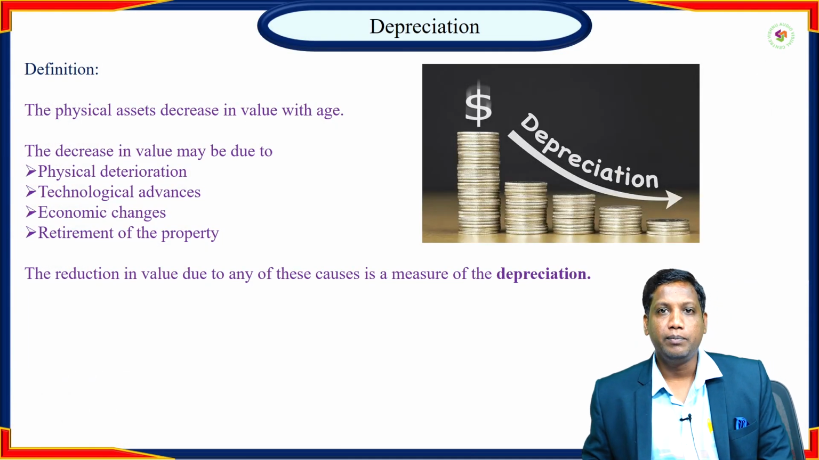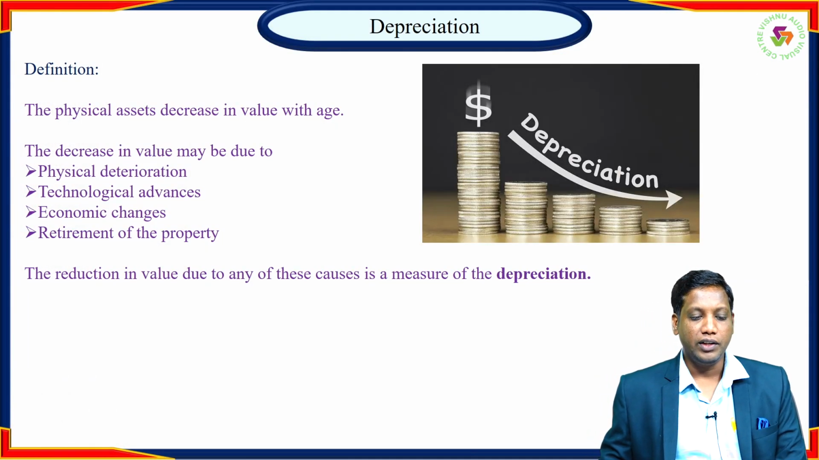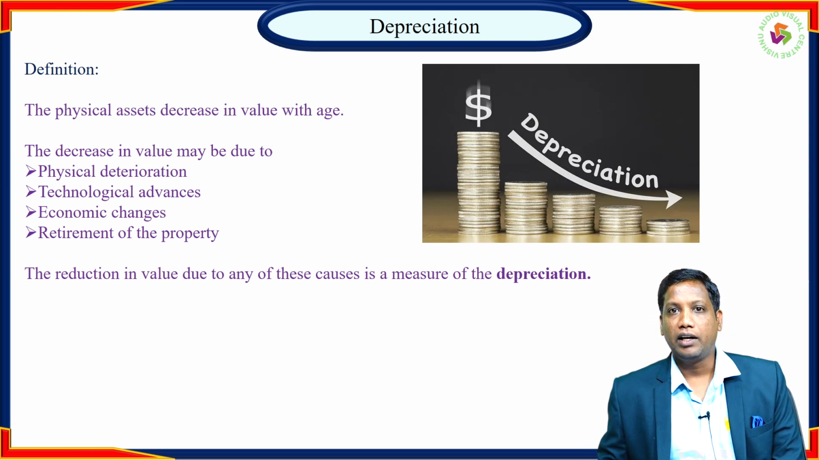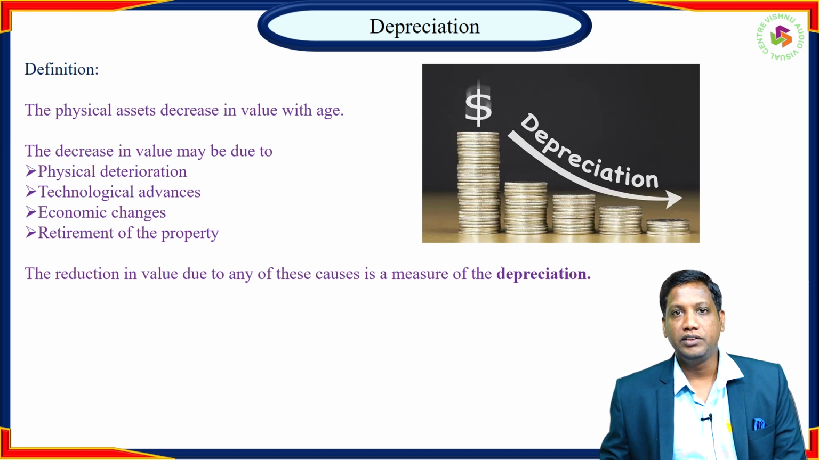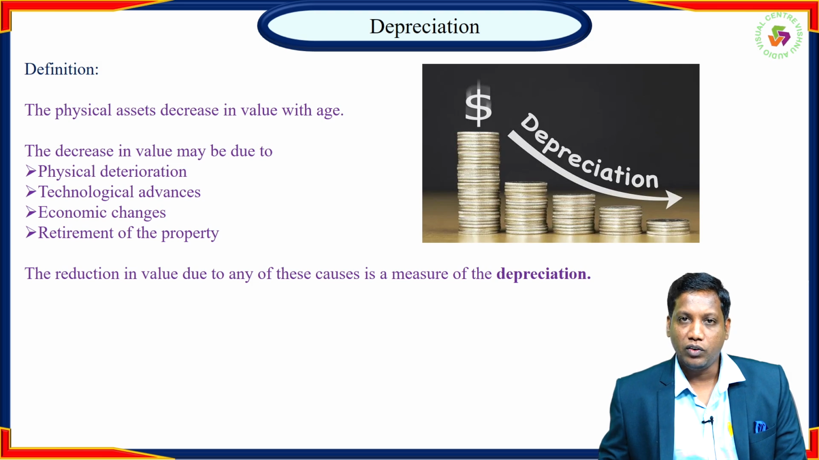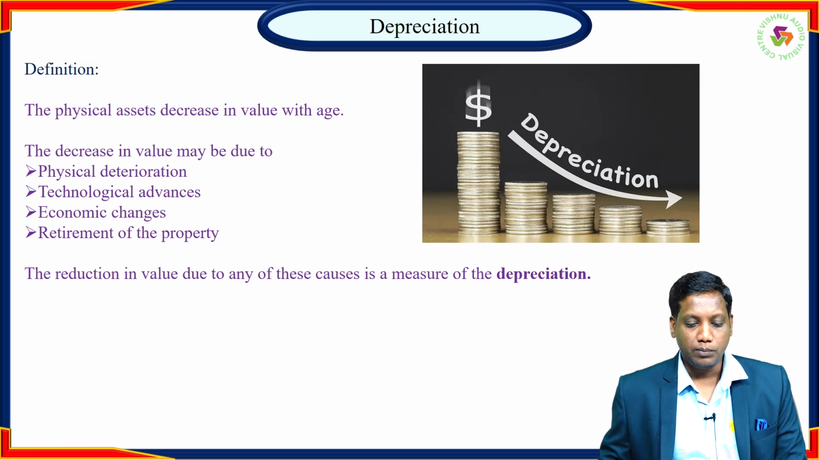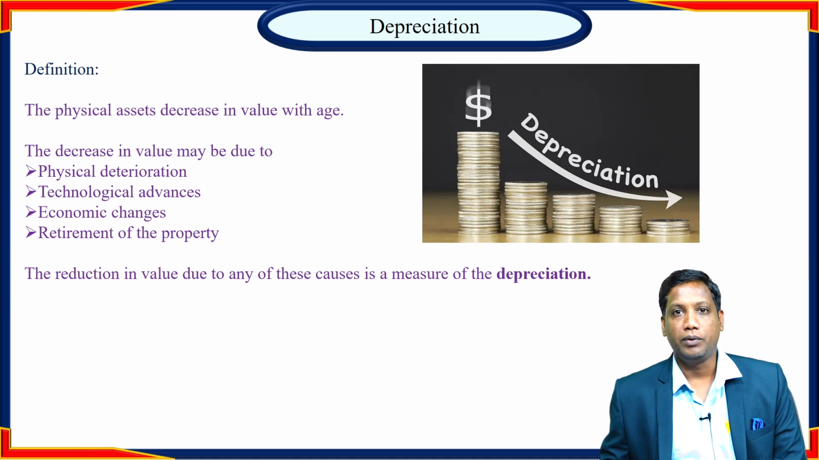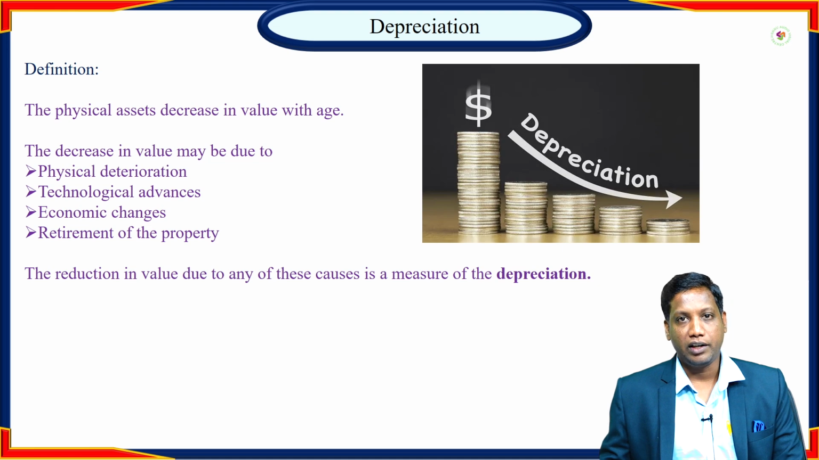What is meant by depreciation? Generally, the definition is that physical assets decrease in value with age. Any kind of asset might be decreasing its value with increasing years. The reduction of value is generally represented as depreciation. There are various reasons for the decrease in the value of any asset: physical deterioration of the equipment, technological advance of the society, economic changes, and retirement of the property. These are the general reasons for the decreasing value of any kind of asset.